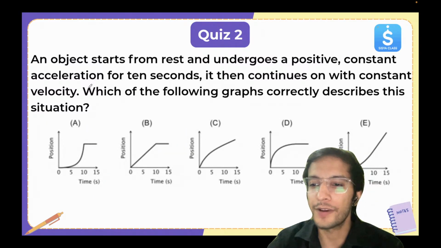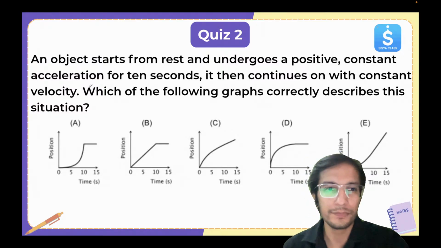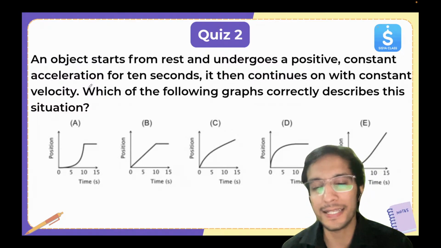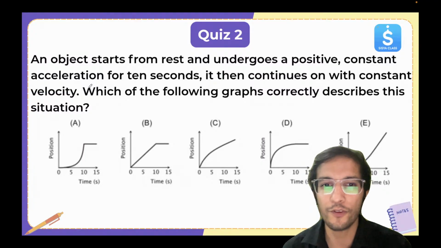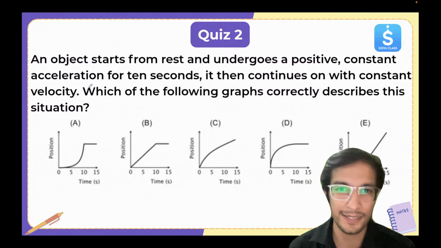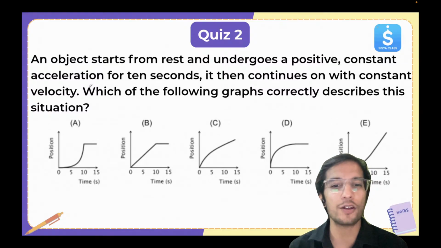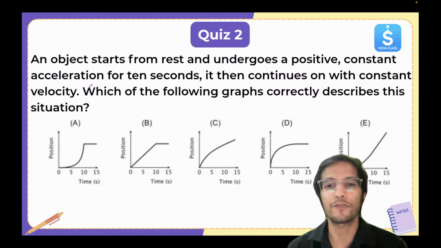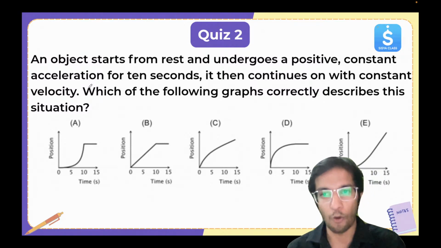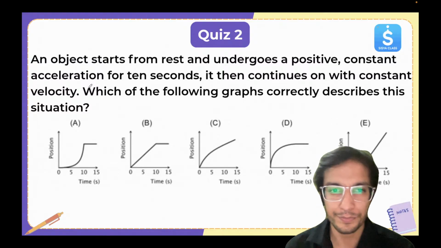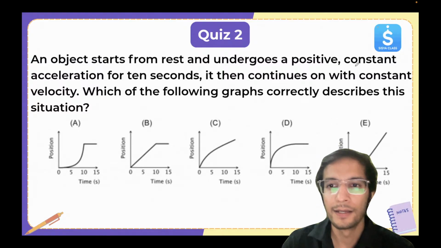Check out this one, very important. Pay attention. An object starts from rest and undergoes a positive constant acceleration for 10 seconds, and it then continues on with constant velocity. Which of the following graphs correctly describes this situation? Now, this is very, very important. What's happening? The start part is constant acceleration.